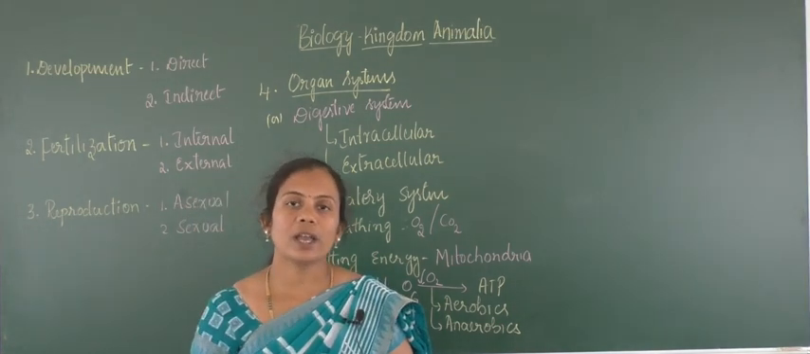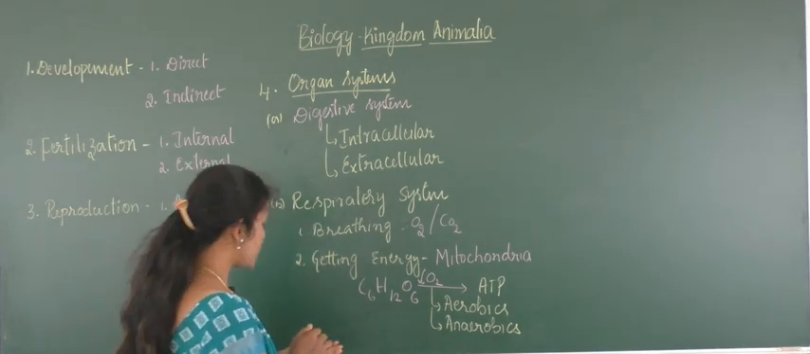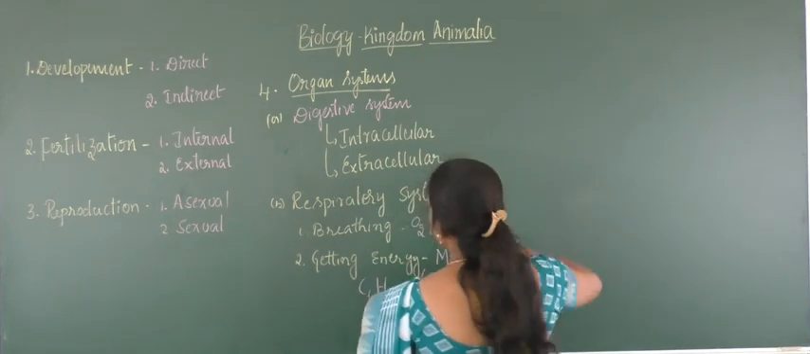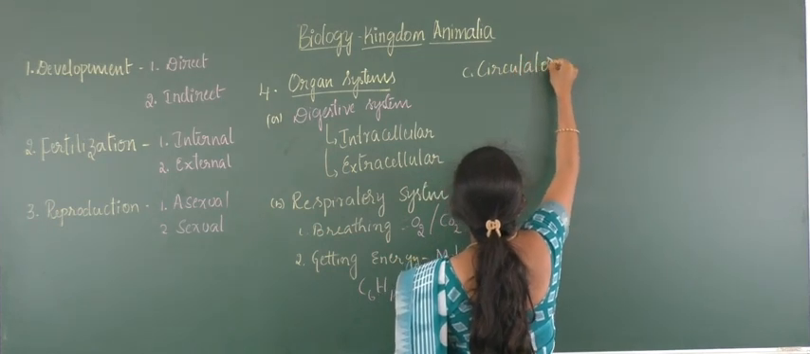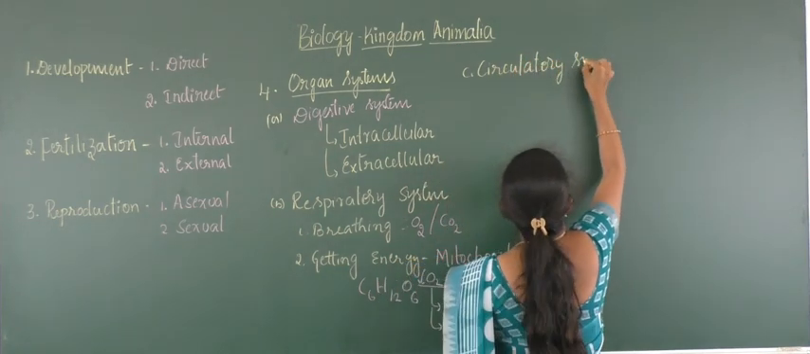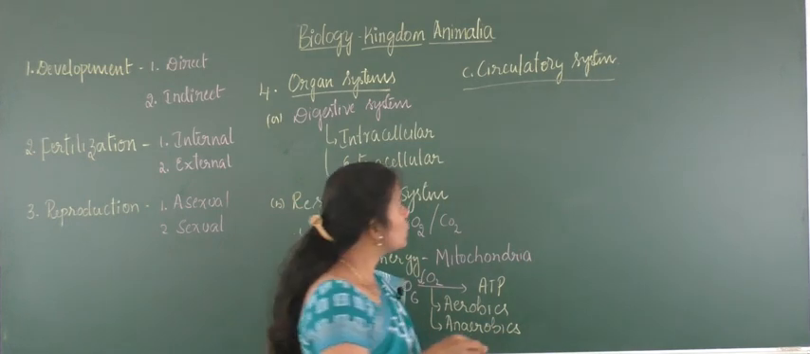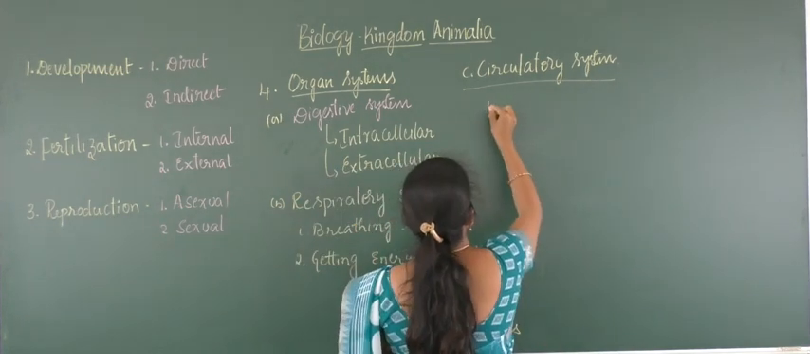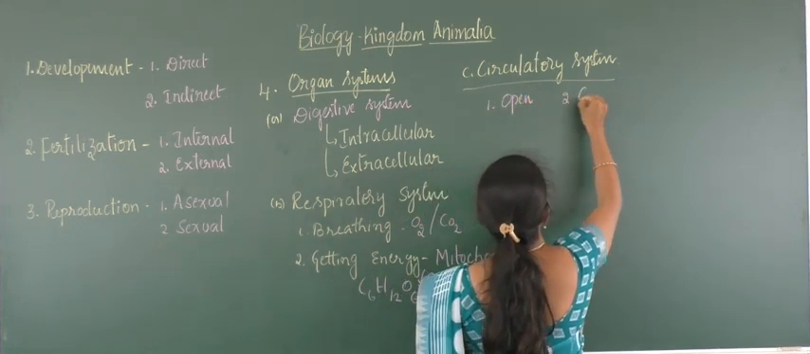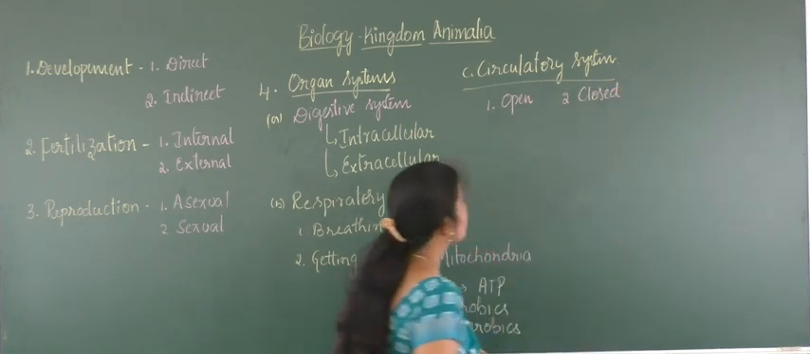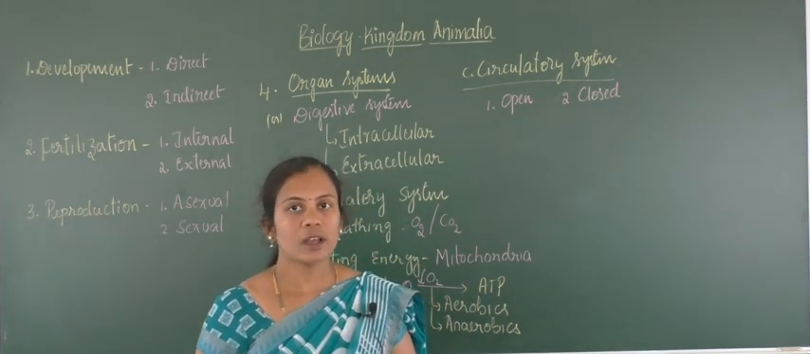And later on, in the higher organisms, lungs will be forming or contributing to this action. So regarding the respiratory system, the next system is the circulatory system. In the case of the circulatory system, there will be two different types. One is the open type of circulatory system and the other is the closed circulatory system. In the open type of circulatory system, which is present in insects and also the lower organisms,